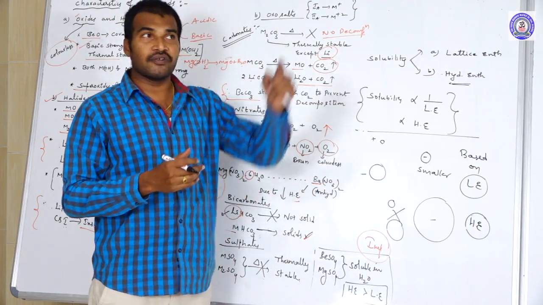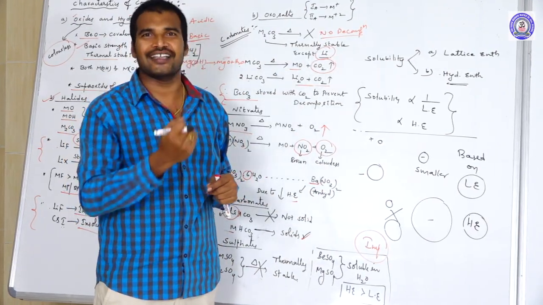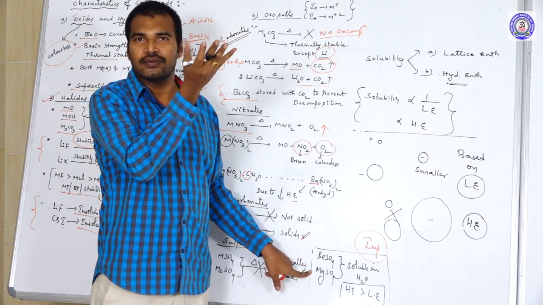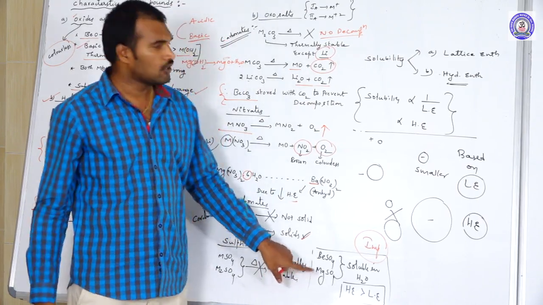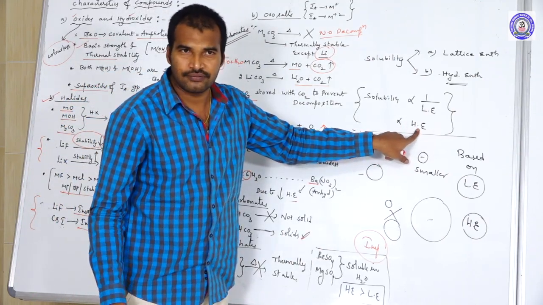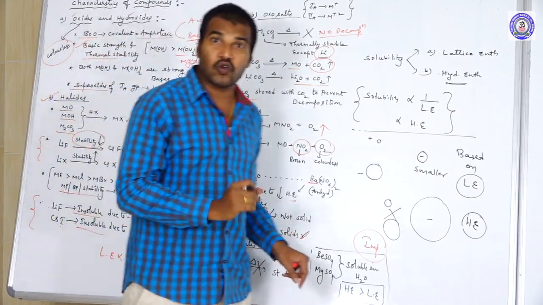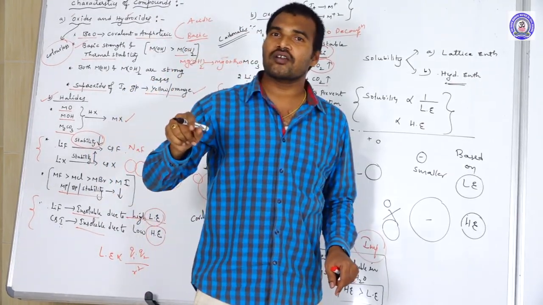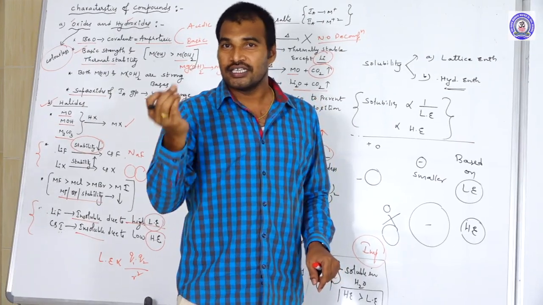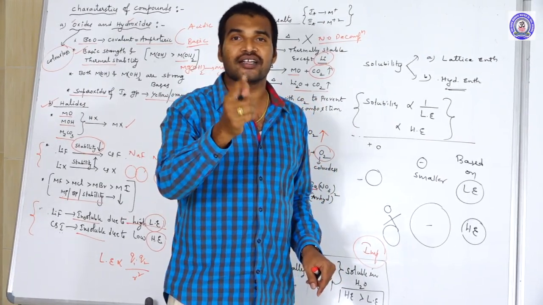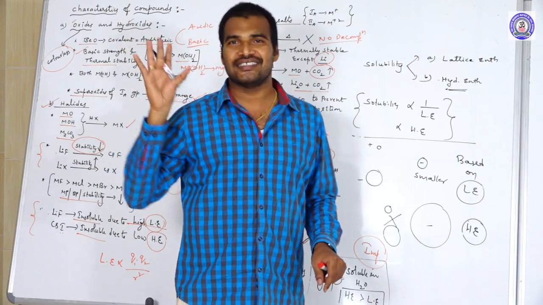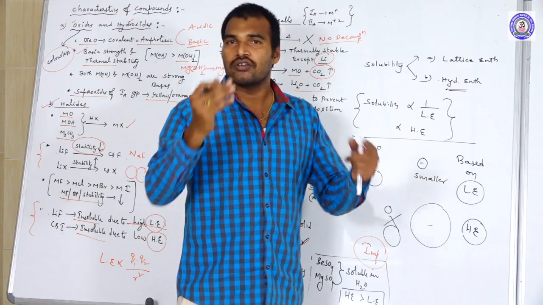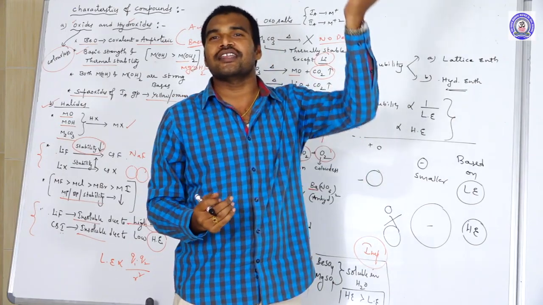But when you go down the group, what happens to the hydration enthalpy? The hydration enthalpy decreases. That is why beryllium and magnesium sulfates both have high hydration enthalpy, and that is why they have high solubility. Solubility is directly proportional to hydration enthalpy. Whereas in the case of fluorides and hydroxides, they both are what? Smaller anions. In the case of smaller anions, what is the factor on which the solubility depends? It depends upon lattice enthalpy. But going down the group, lattice enthalpy decreases. So if the lattice enthalpy decreases, solubility increases.